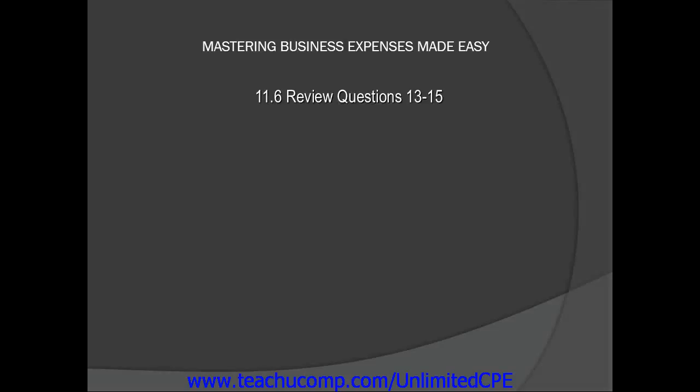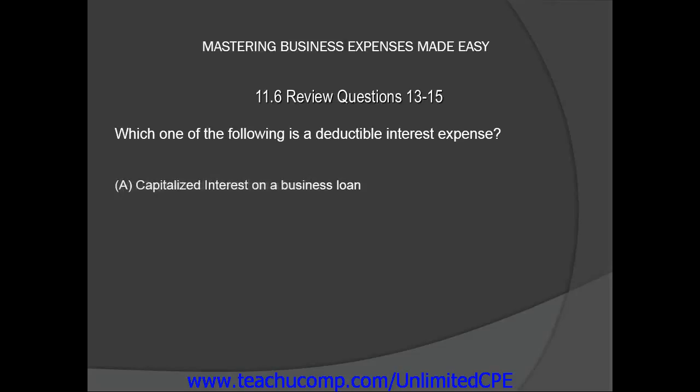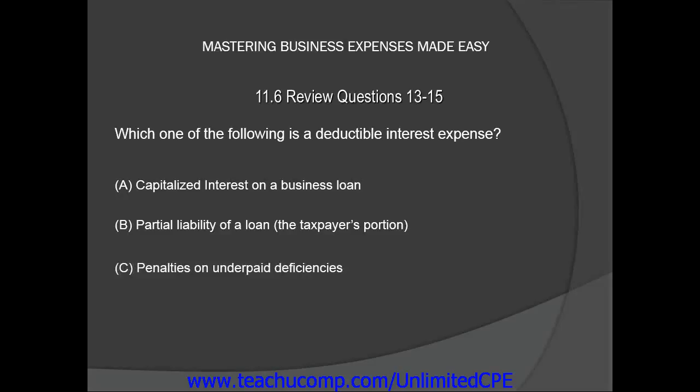In this lesson, we'll look at review questions 13, 14, and 15. Let's begin with question number 13. Which one of the following is a deductible interest expense? A. Capitalized interest on a business loan. B. Partial liability of a loan. C. Penalties on underpaid deficiencies. Or D. Standby charges to have funds available for a business.